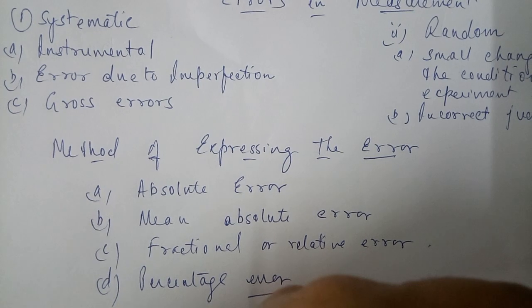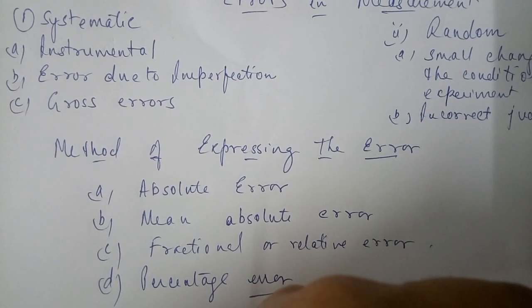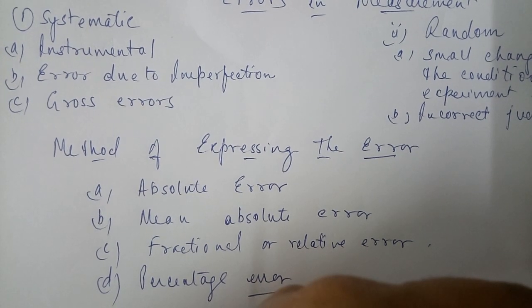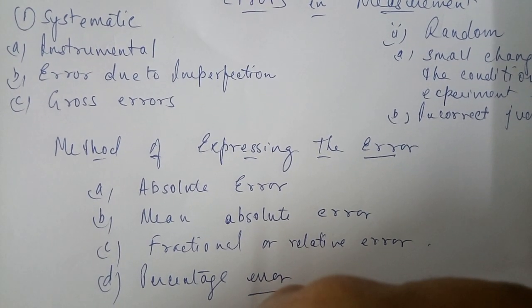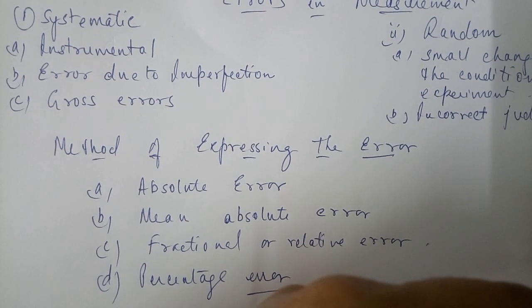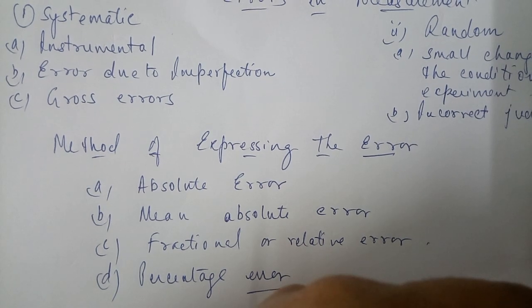The problem we generally face is that there is a zero error. This is the first thing we try to check, whether the instrument is free from errors or not, that is whether it has a zero error or not. That is the first step.